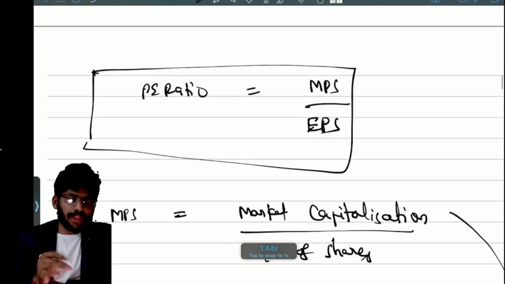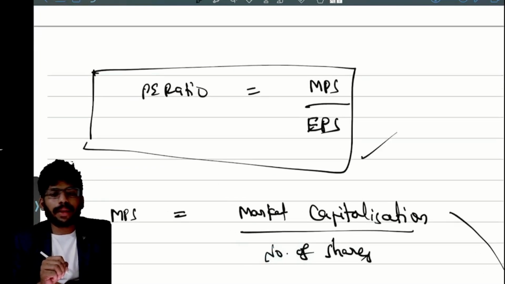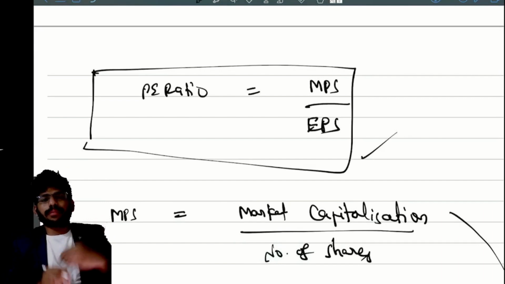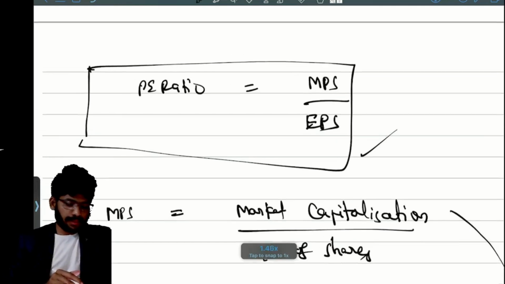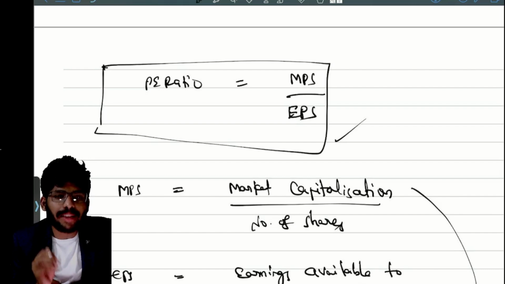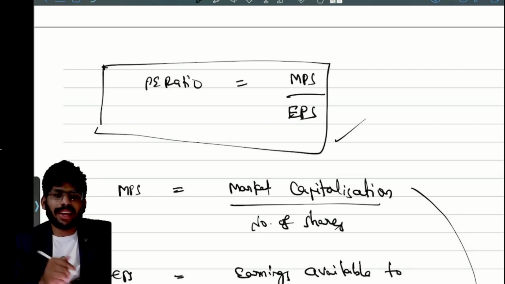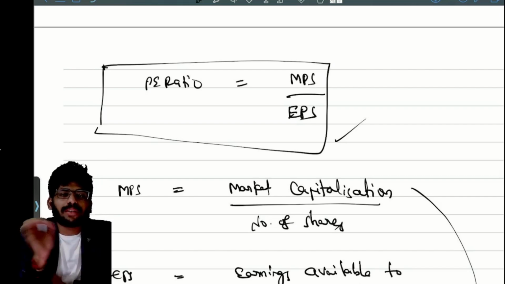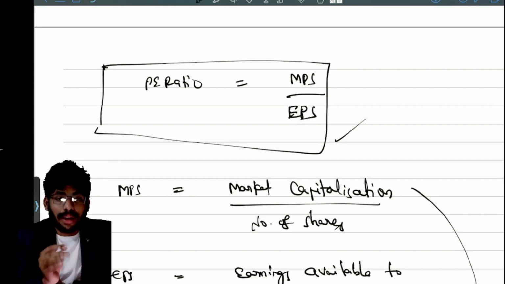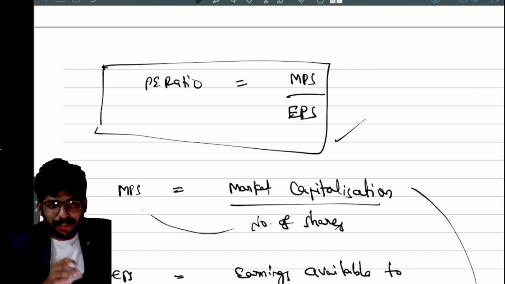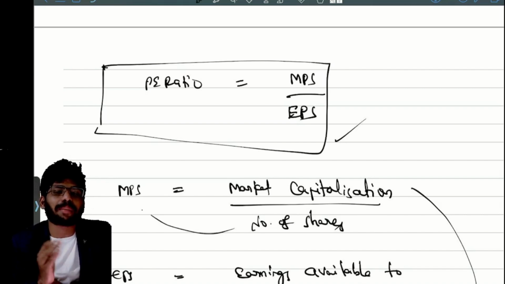What is the formula for PE ratio? MPS by EPS. Okay, MPS by EPS. Clear? Next, MPS means market price per share, nothing but market capitalization by number of shares. Market capitalization is number of shares into market price per share. Simple cross multiplication: market price per share into number of shares, we will get market capitalization.